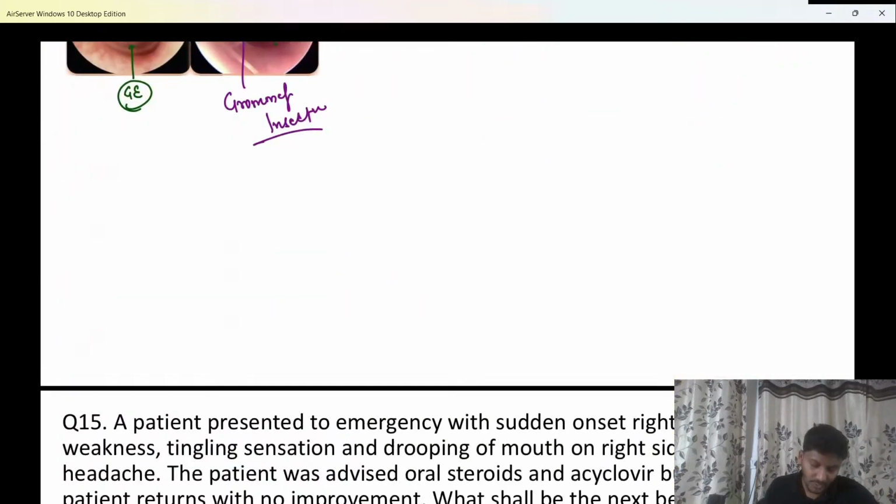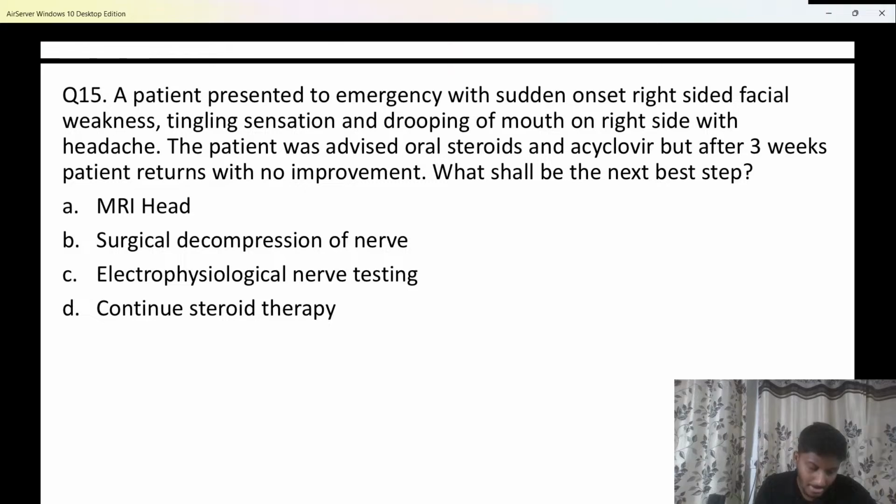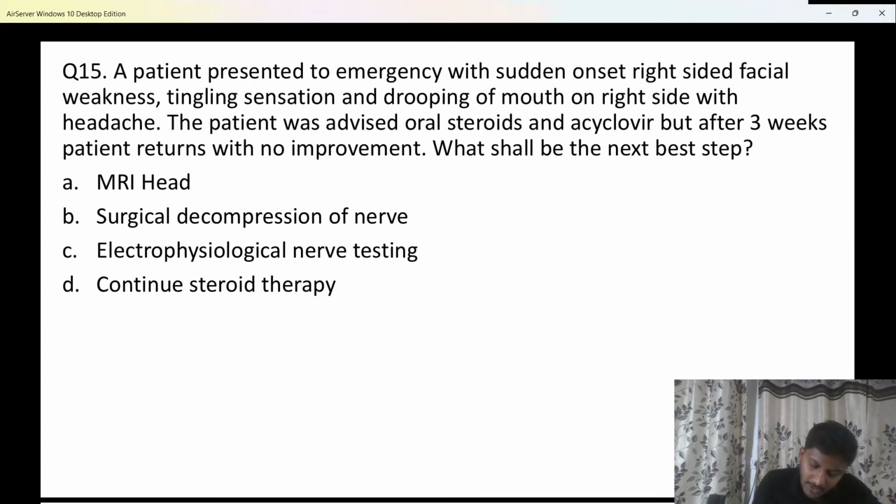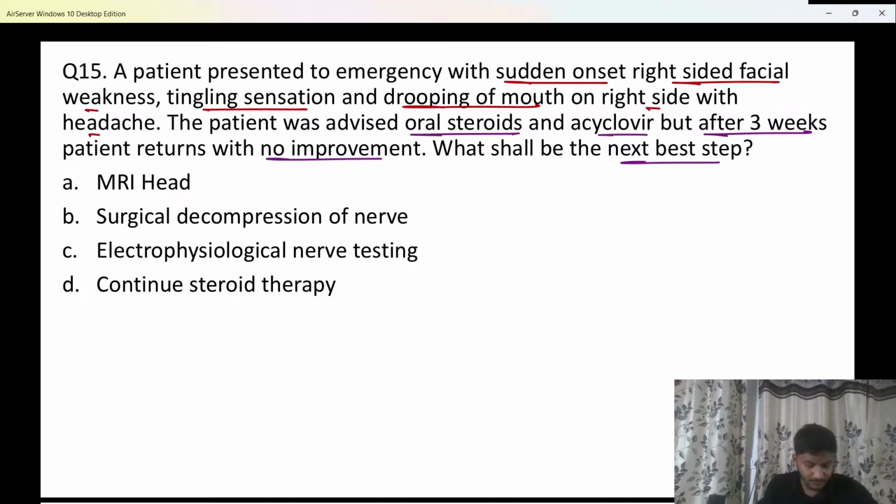Okay. Moving further. Question number 15. Important question again. Here they asked, a patient has presented to you with a sudden onset right-sided facial weakness, along with tingling sensation and drooping of the mouth on the right side with headache. The patient was advised oral steroids and acyclovir, but after 3 weeks the patient returns with no improvement. What should be the next best step in the management of the patient?